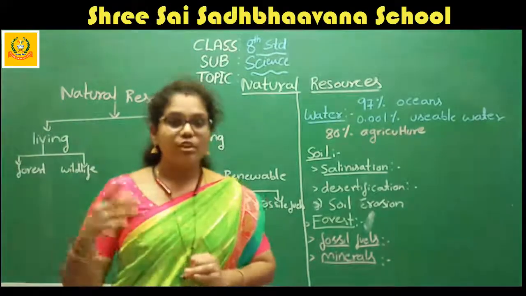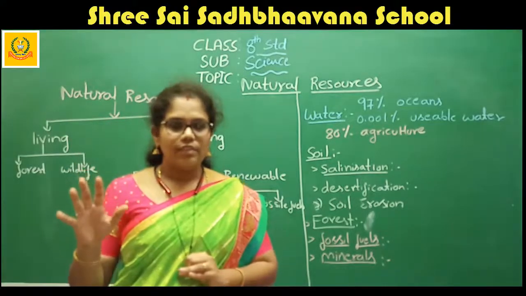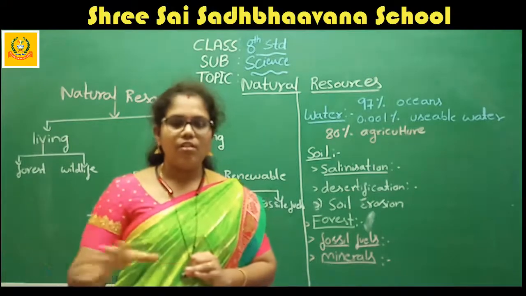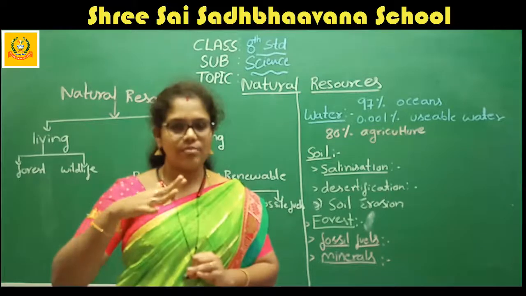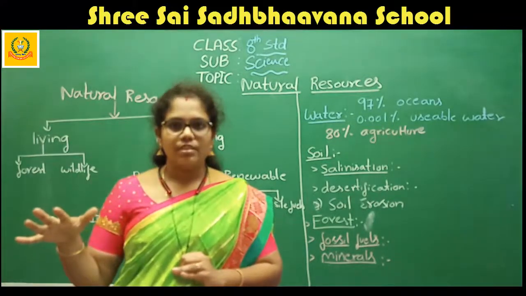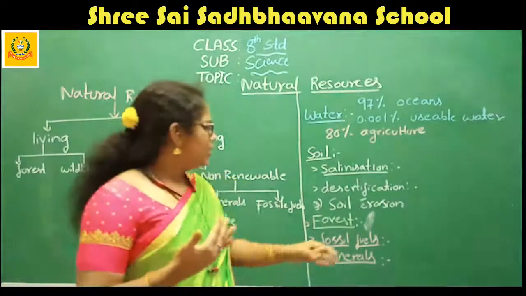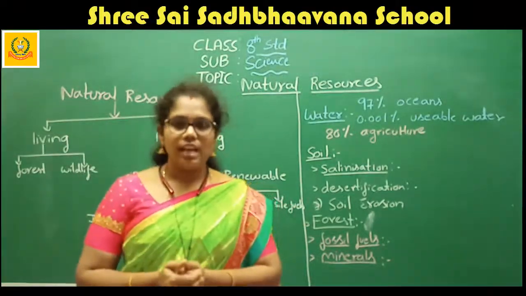And another type: if fast wind comes, what happens? Large wind will come, and the first upper layer of the soil is taken by the wind, right? This way also soil erosion takes place. So many ways we can see soil erosion. What is soil erosion?